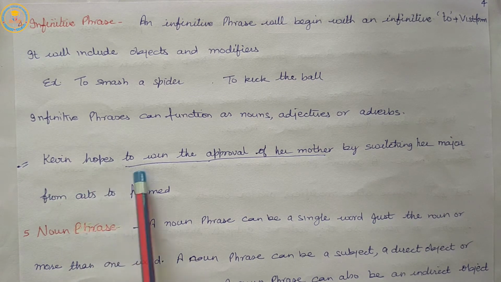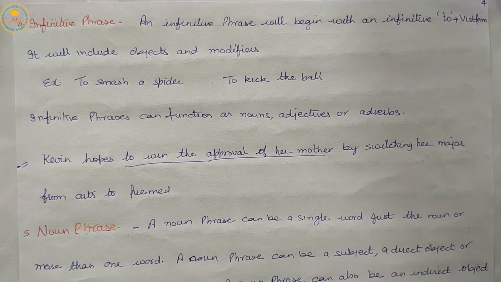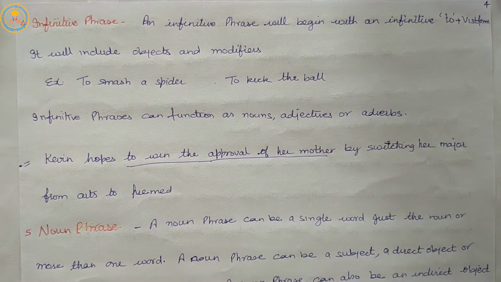Kevin hopes to win the approval of his mother by switching his major from arts to primary.